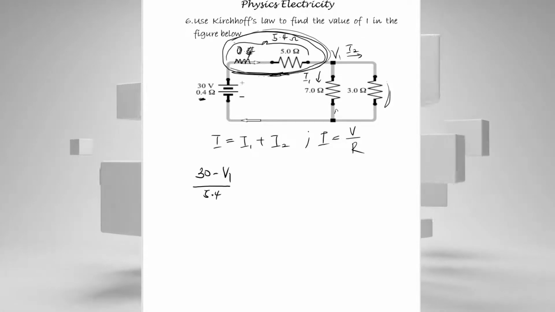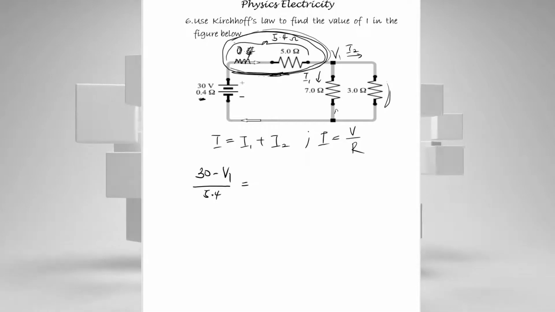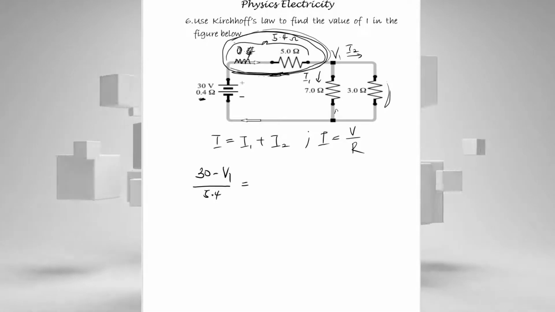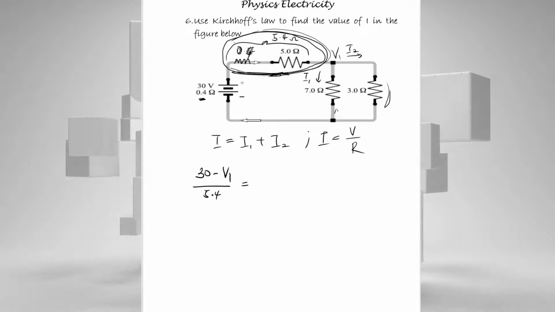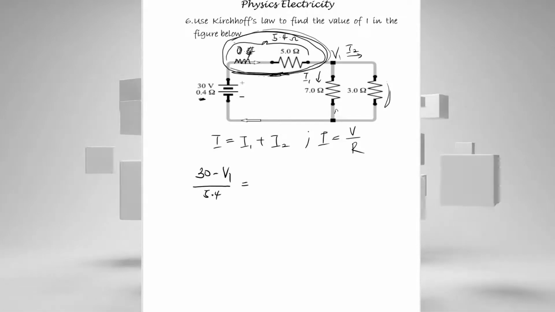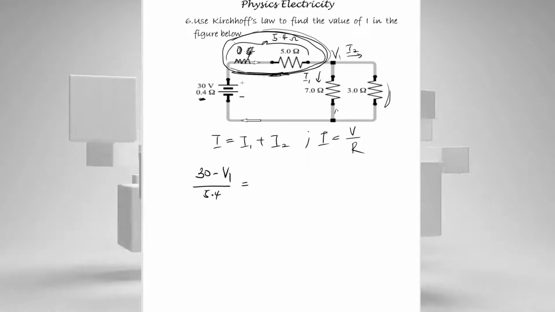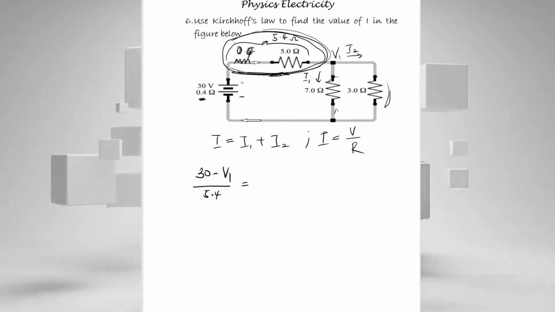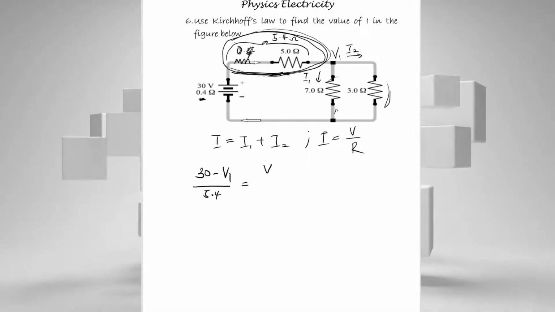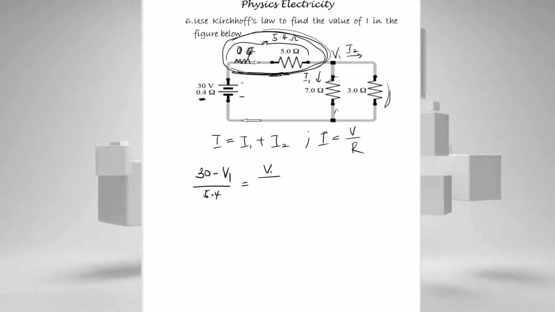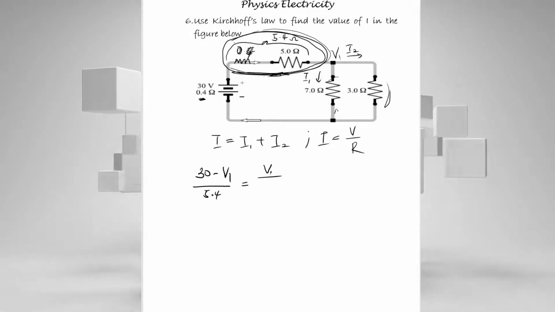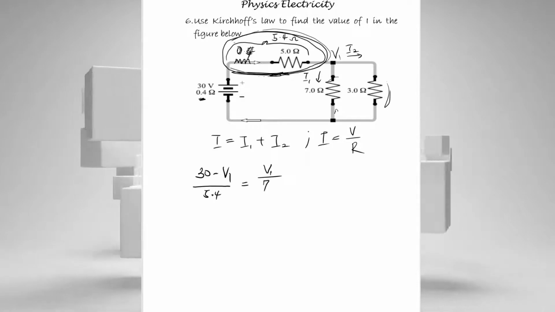So I now is equal to, based on the equation written up there, I is equal to I1 plus I2. What is I1? I1 in this case is equal to the current across the 7 ohm resistor, which is the voltage on that node, V1, over the resistance on that node, 7.